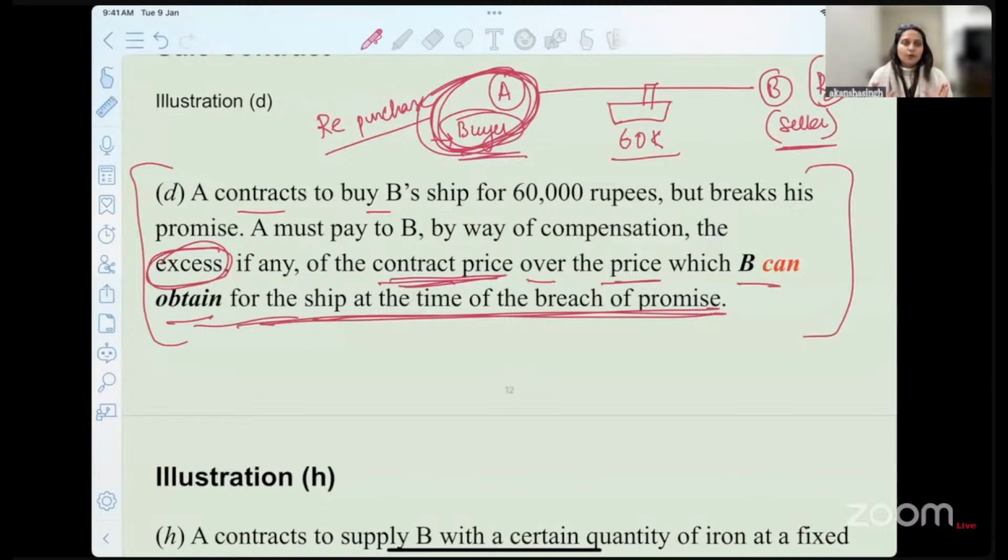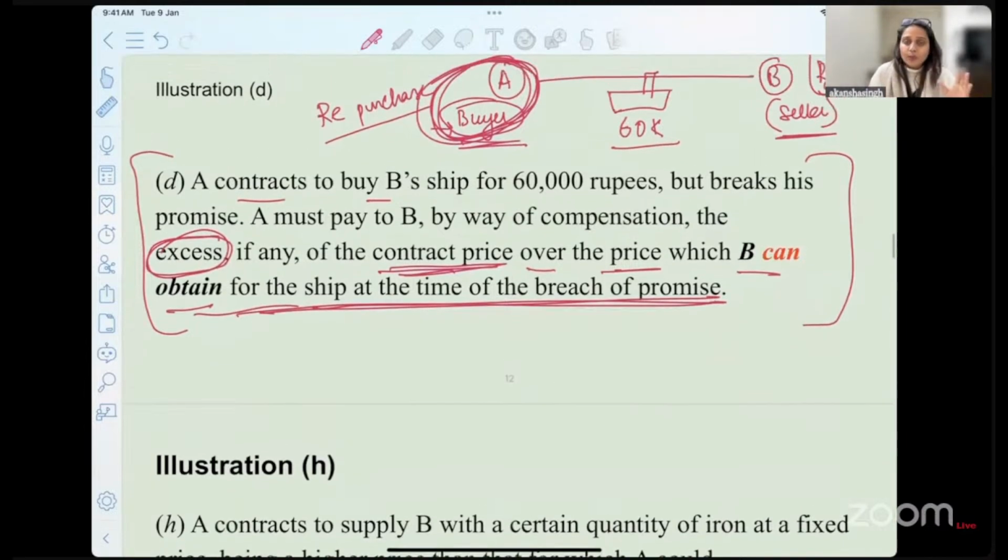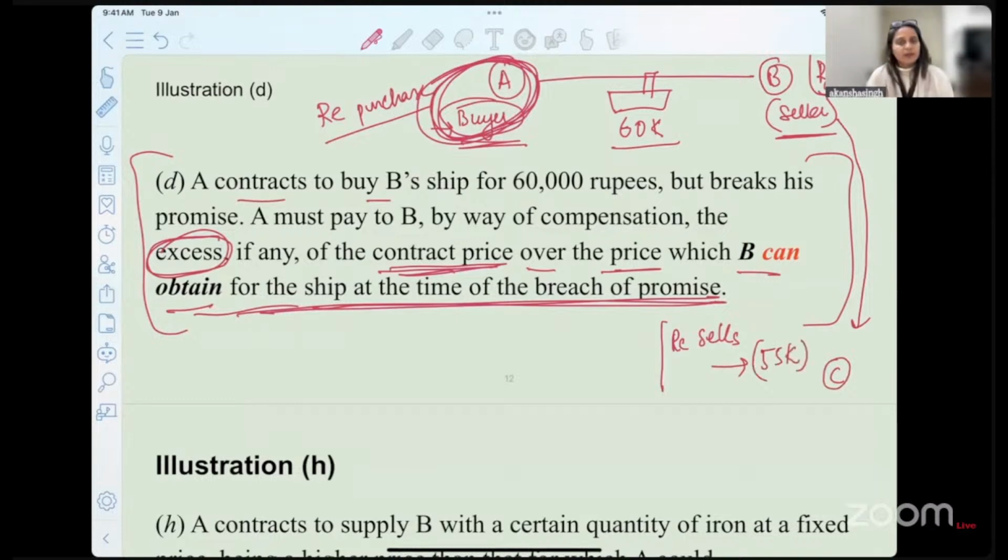Now, if you go and read it in one go, you may get confused. That is why we divide it and we try to understand. So what is the excess? Let's say that B had to now sell this. I'm giving you 2 examples, so please connect and understand this, okay? B goes and resells this particular ship to C for 55,000.